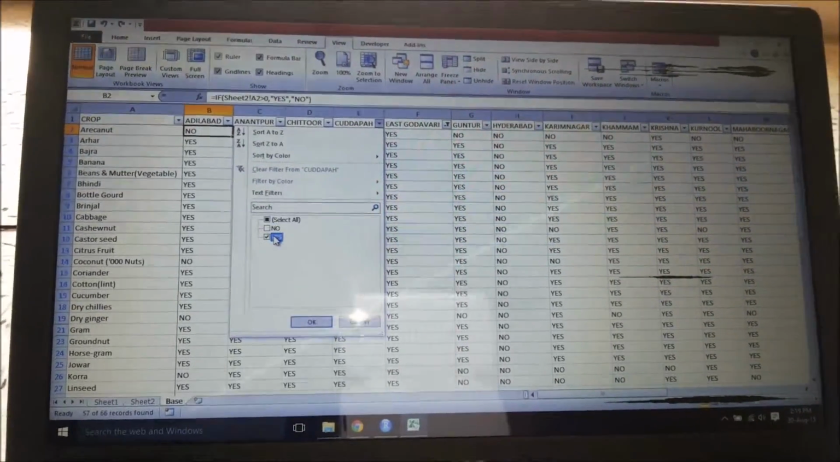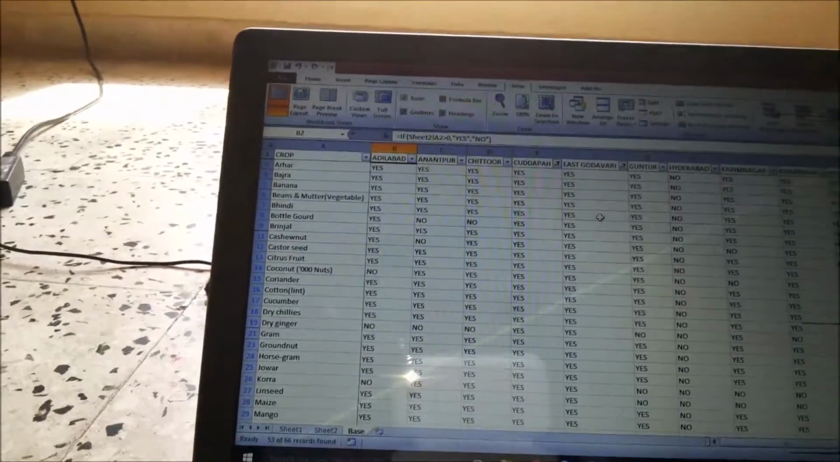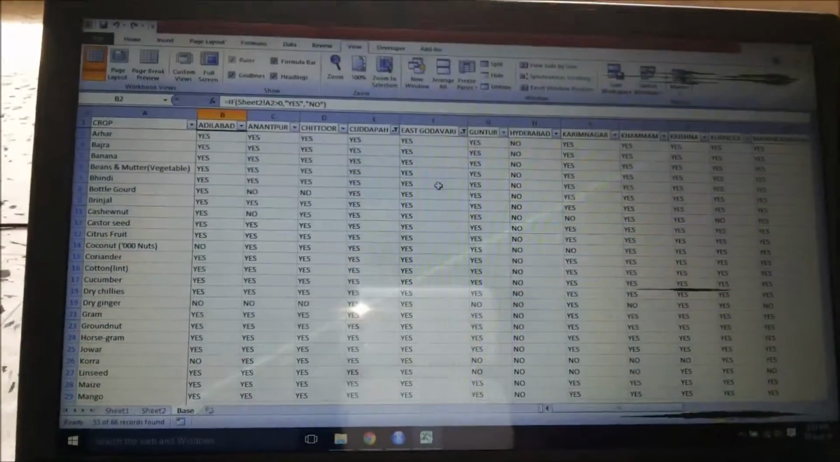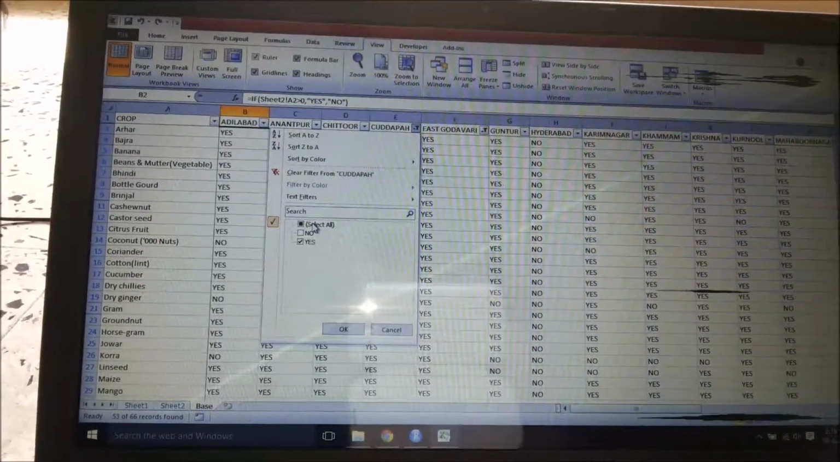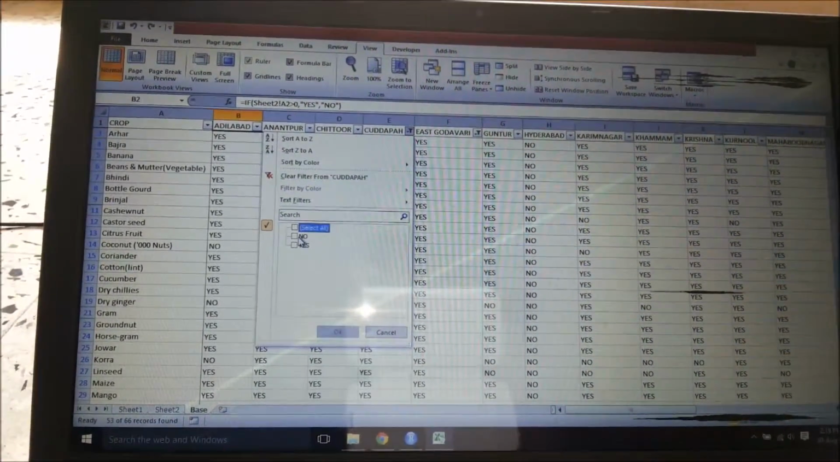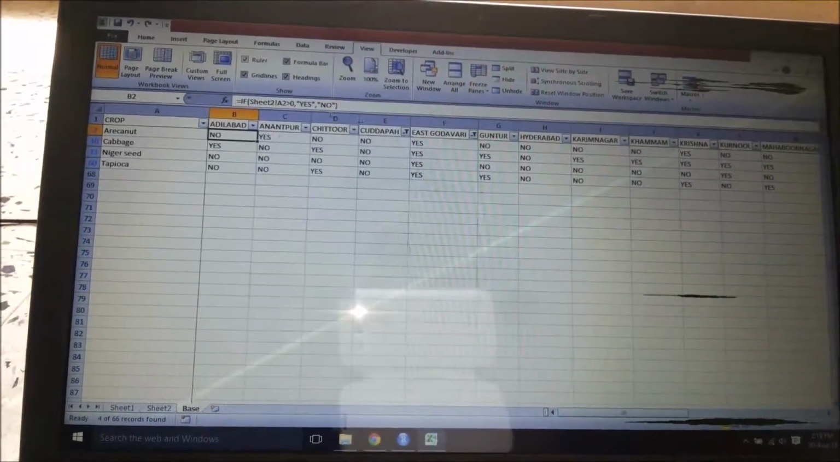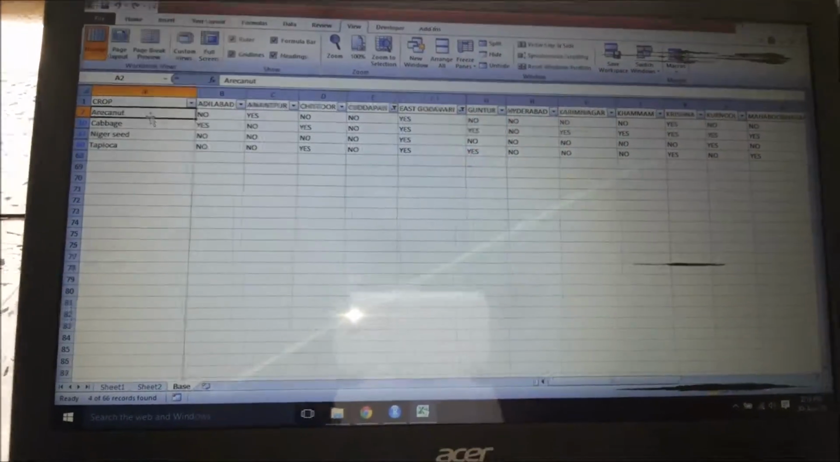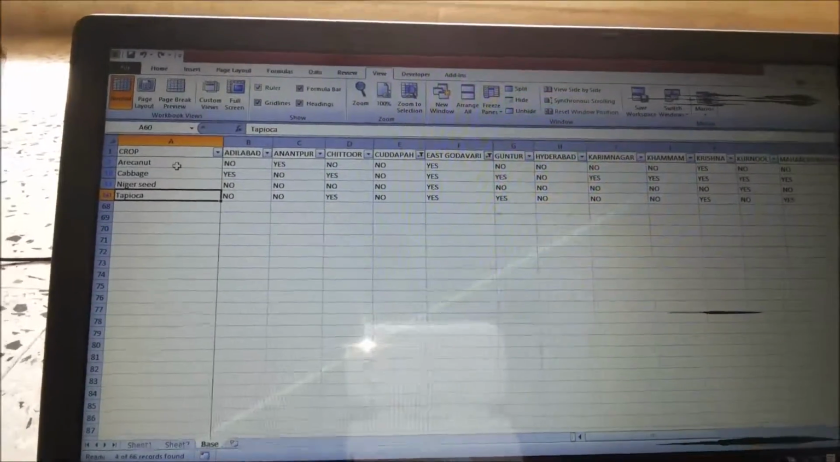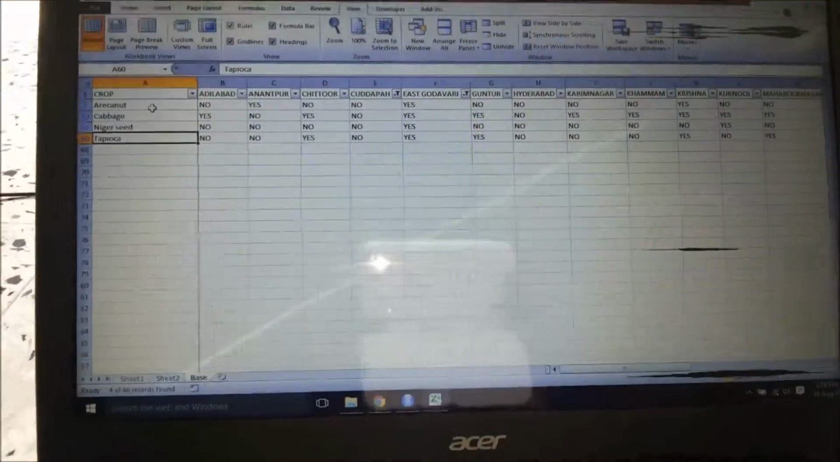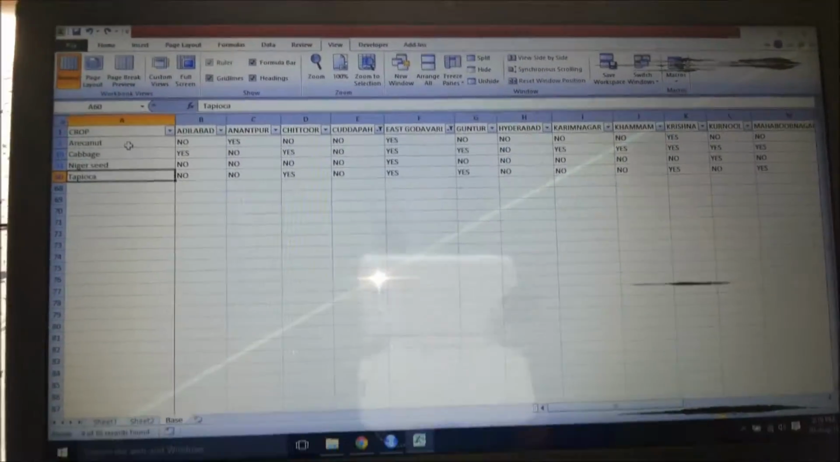So if I put up Kadapa also, then I can see 53. That means there are 53 commonalities between Kadapa and East Godavari. And if we see the differences, we can see that arknot, cabbage, Niger seed and tapioca are the ones which are not grown in Kadapa but are grown in East Godavari.